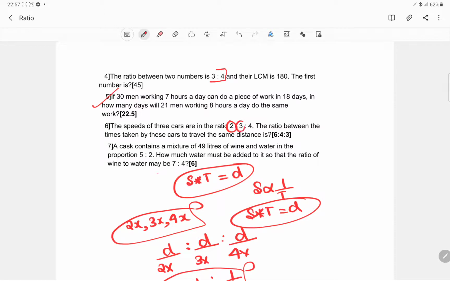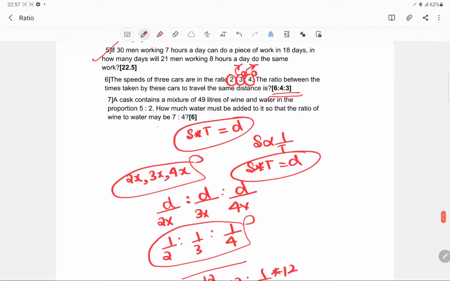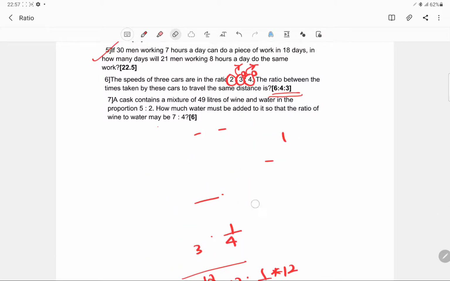And this is so obvious, because if you have a lesser speed, then obviously you will be taking more time. If you have a mediocre speed, you will take a mediocre time. If you have a high speed, then you will take lesser time. And this is what the answer for the time taken indicates as well. This is nothing but an indirect variation.